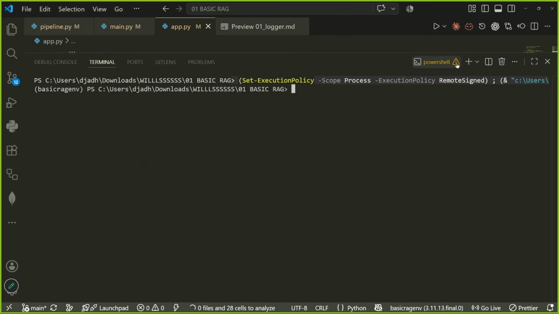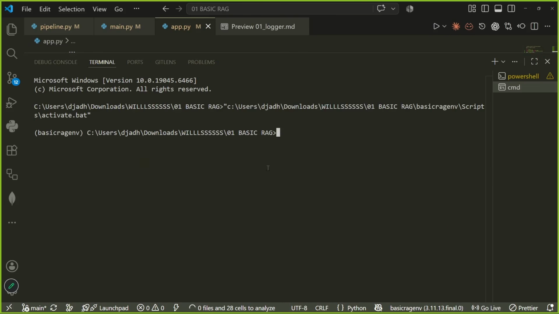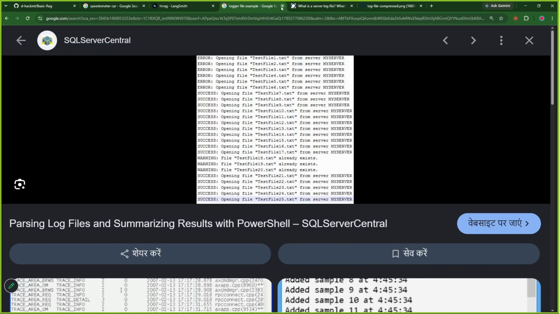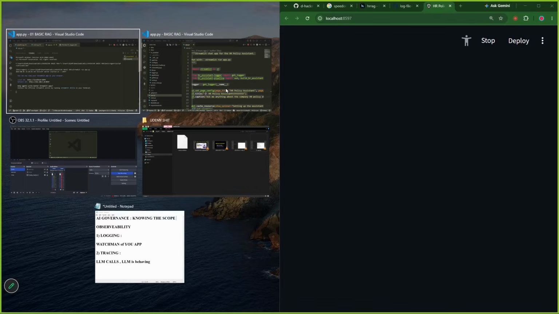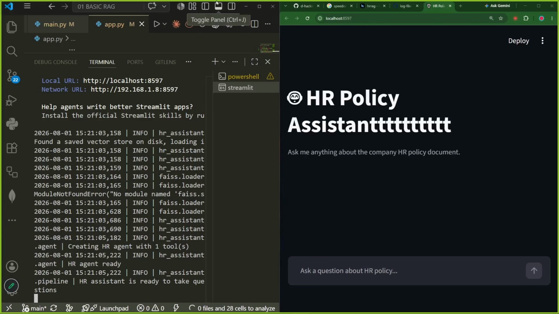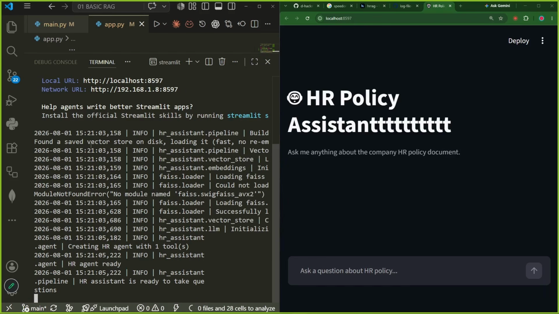Let me execute it. I would open this. I would write streamlit run app.py. Now I would open this and our application will run over here. Let me close this. See, our application will run now. And now things will absolutely make sense. I would also open this VS Code in front of you so that you can see the logs are coming already. Found a saved vector store on the disk, info log, HR vector store. So now I think it is making sense. From each particular file, we are getting information.